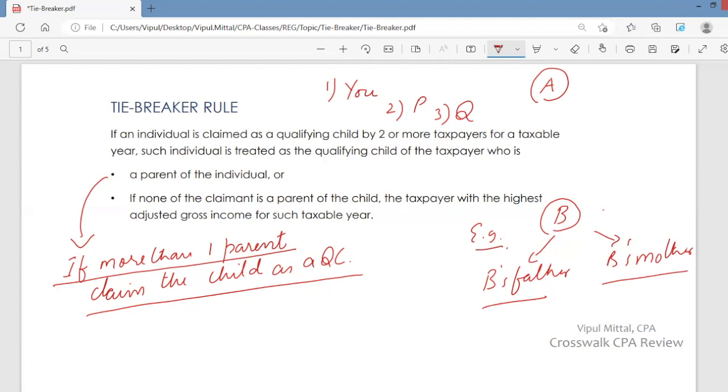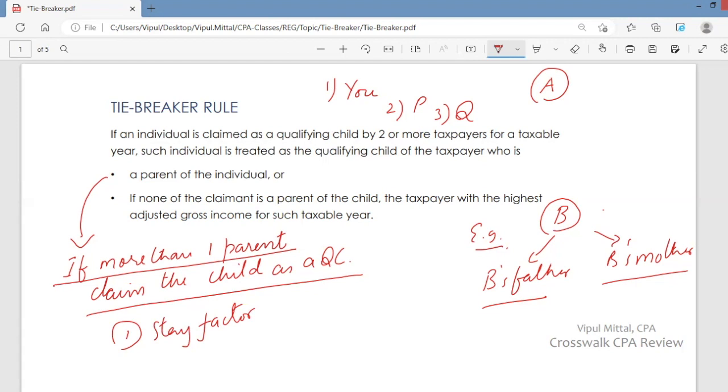They are filing separate tax returns. Now, both claim B as qualifying child. Now, B is qualifying child of B's father or B's mother? So, if more than one parent claims the child as a qualifying child, then the child is the qualifying child of the taxpayer with whom the child stays for the longest period in the tax year. So you have to see with whom the child stays for the longest period during the year. So you will consider the stay factor.